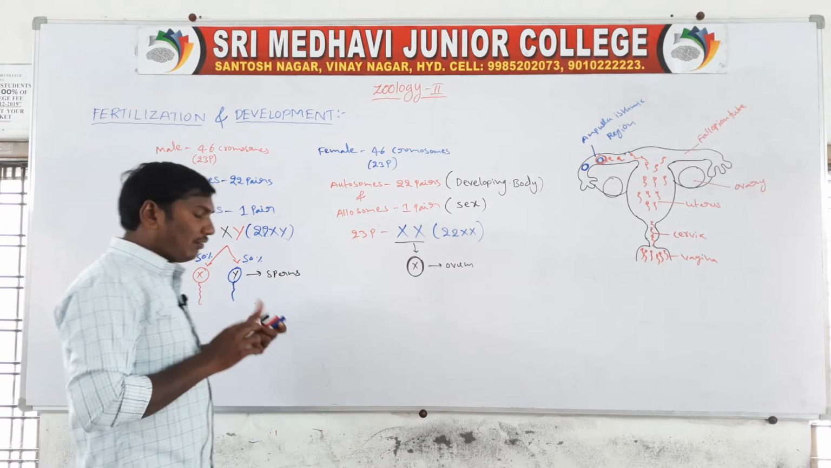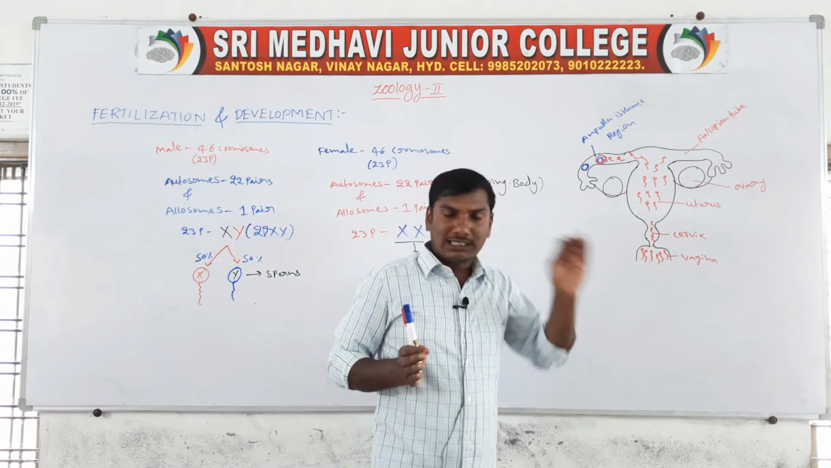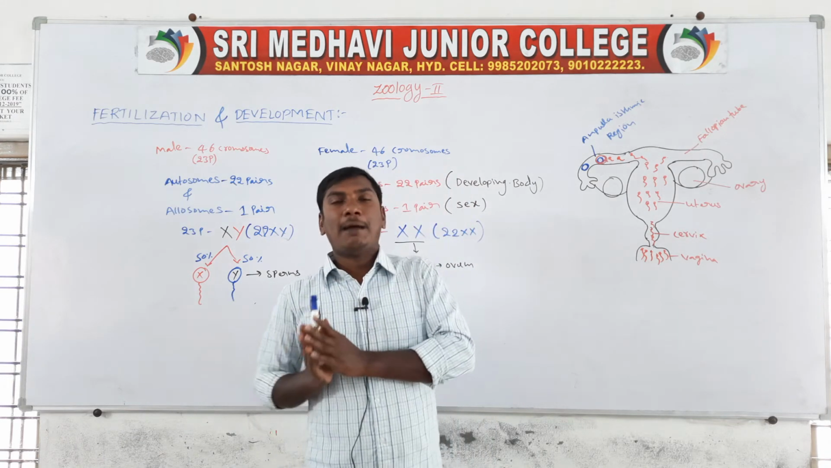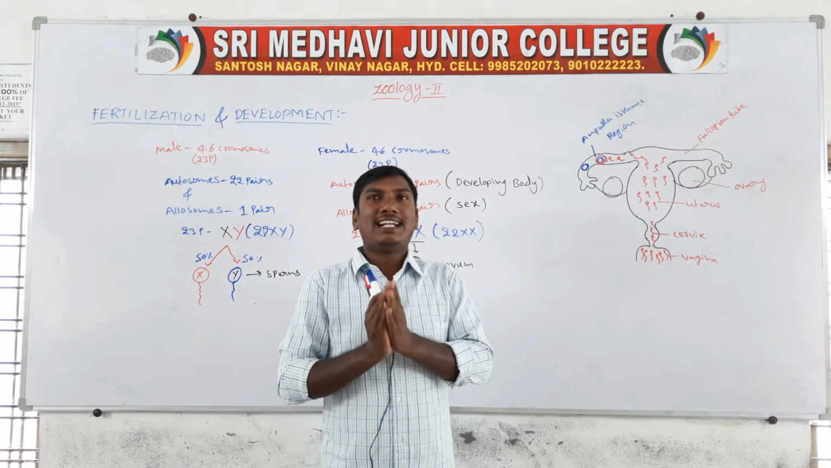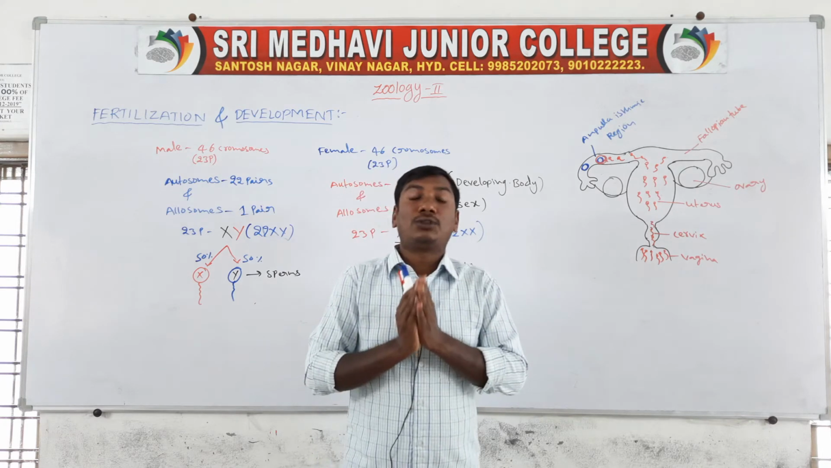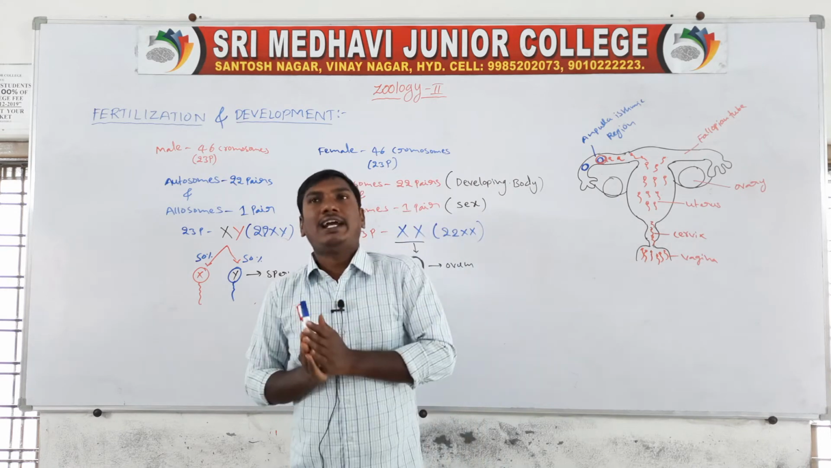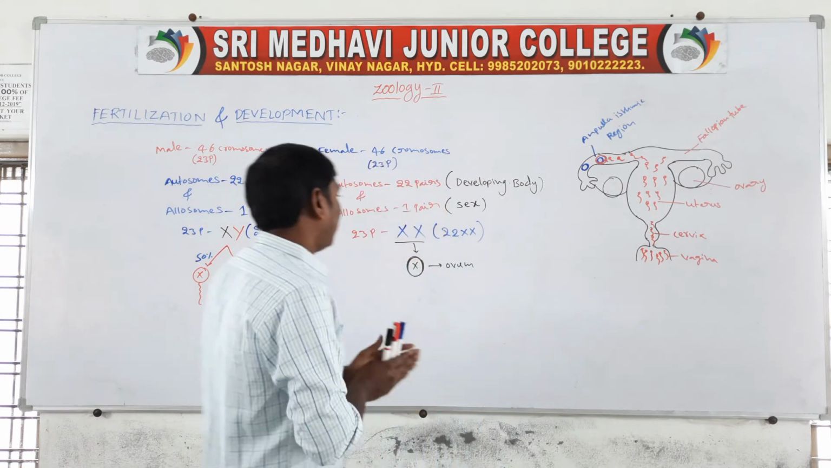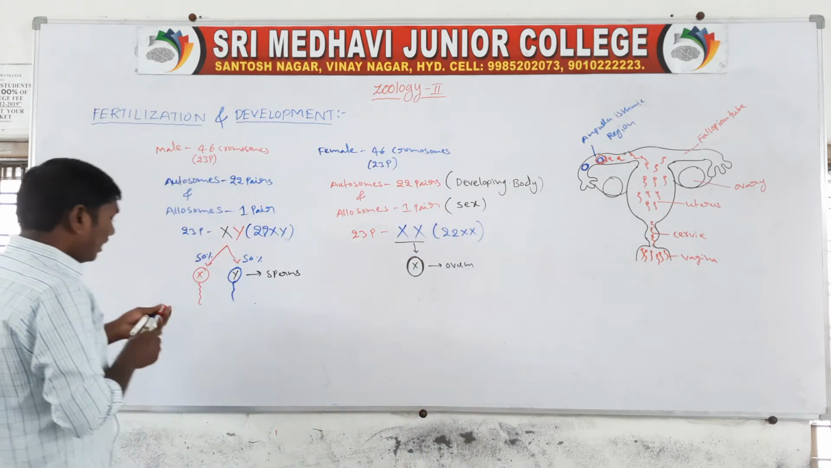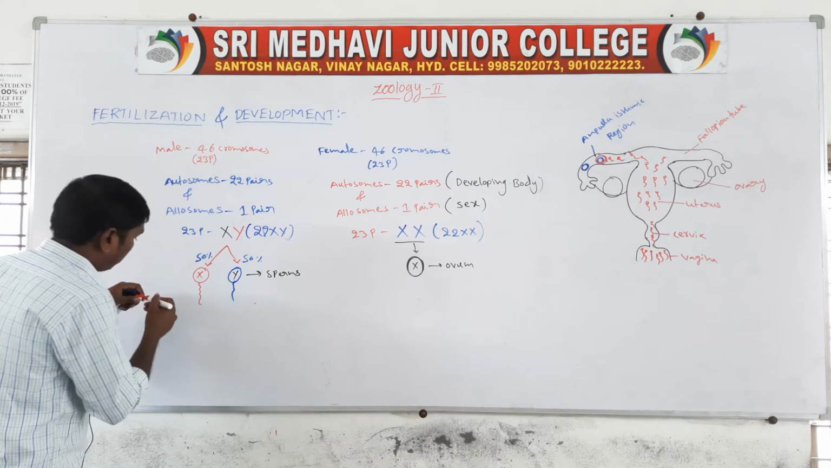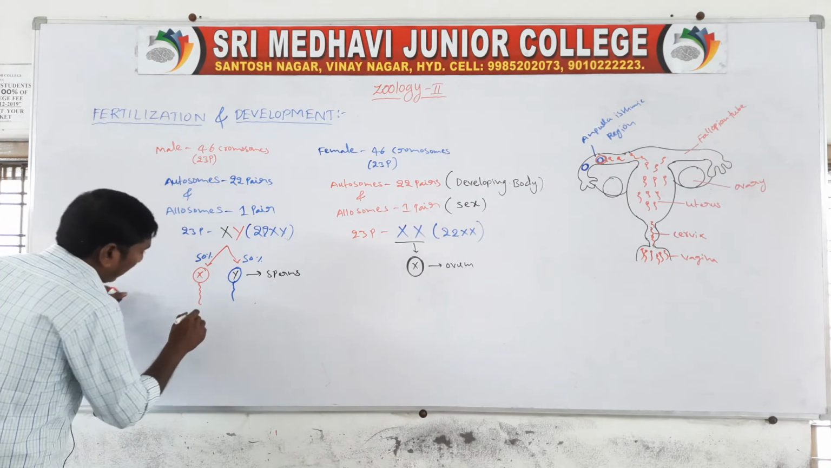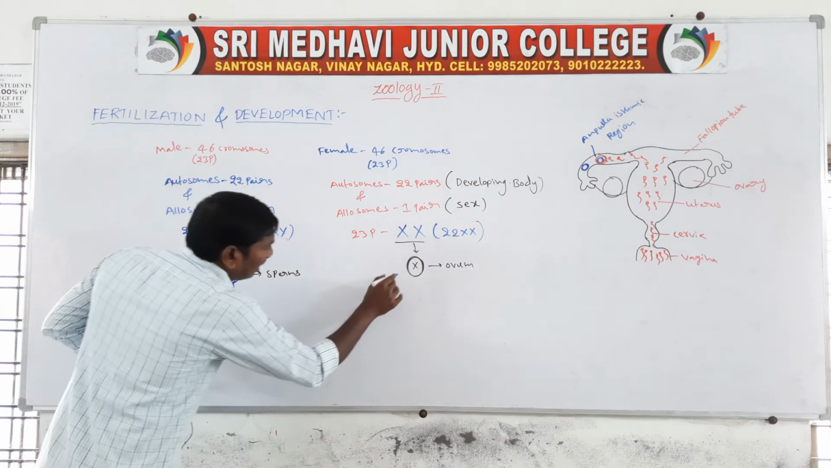So there is a 50% chance of female and a 50% chance of male, because the male individual contains two types of sperms, 50% X type and 50% Y type. For example, in this fusion, the X chromosome fuses with the ovum.